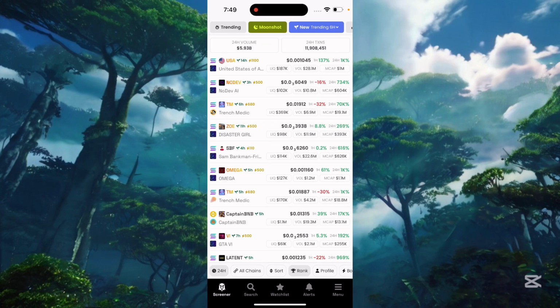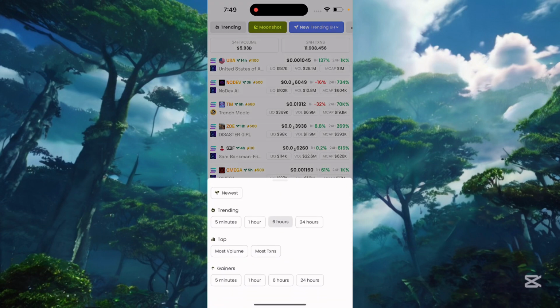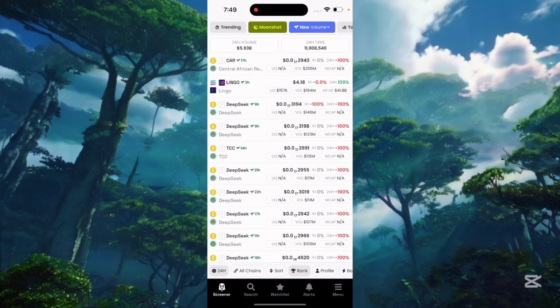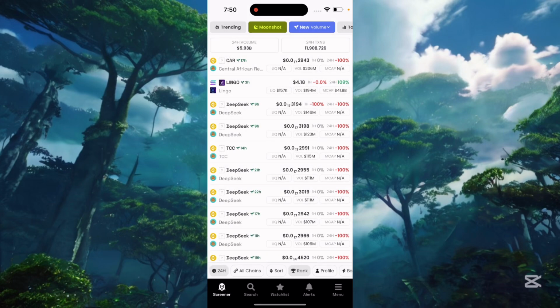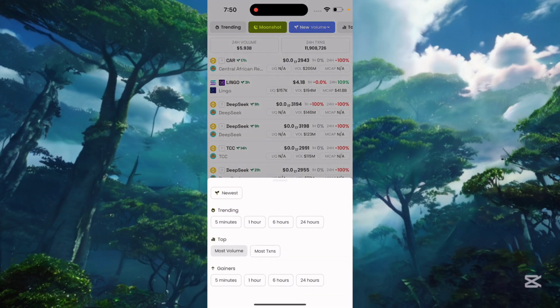Here in trending, you can apply some filters, like the last 6 hour trending. You can see which have more volume. Here all the coins pop up with the most volume. As we have applied the volume filter, you can see that all these coins popped up with great volume. And you can also select which coin has gained more in the last 1 hour.